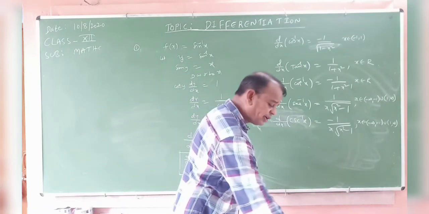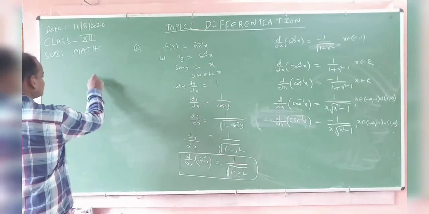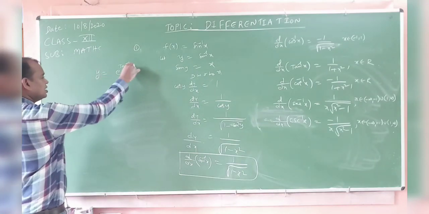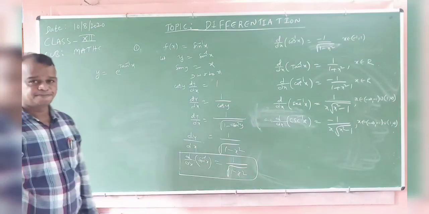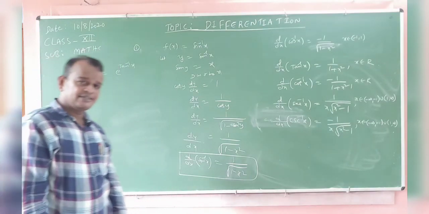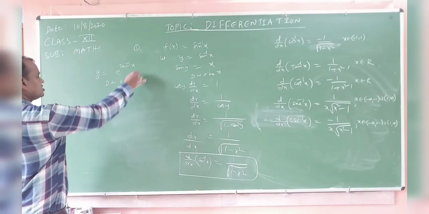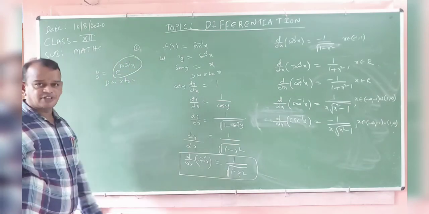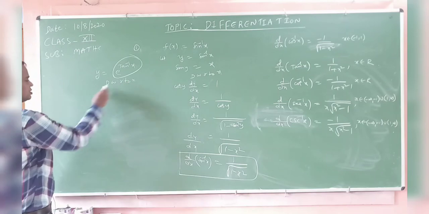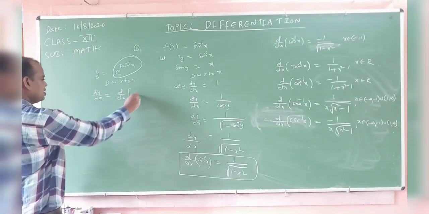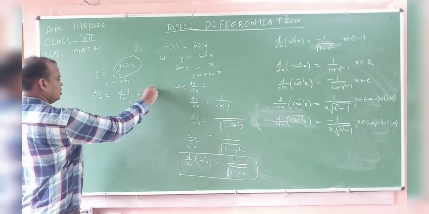From the examination point of view, suppose y is equal to e power tan inverse of x, then find dy by dx. Differentiating with respect to x. Here the function is in terms of x, so compulsorily differentiate with respect to x. dy by dx is equal to the derivative of e power tan inverse of x.